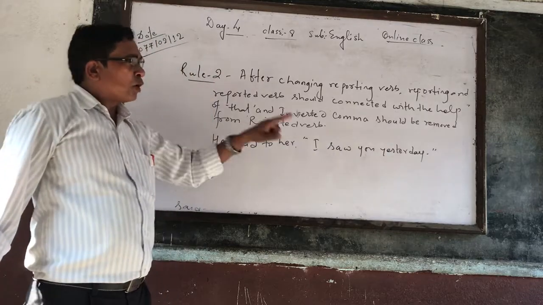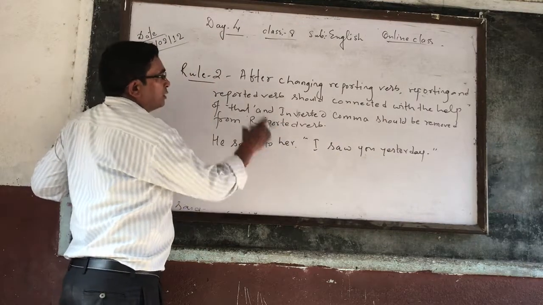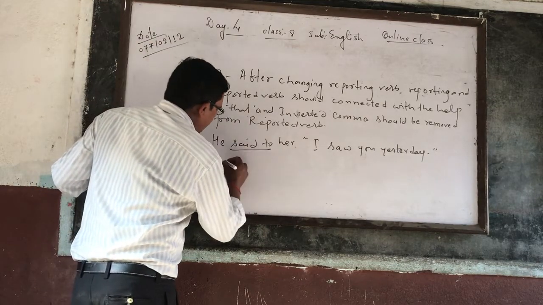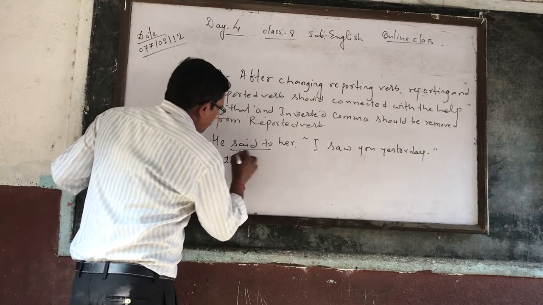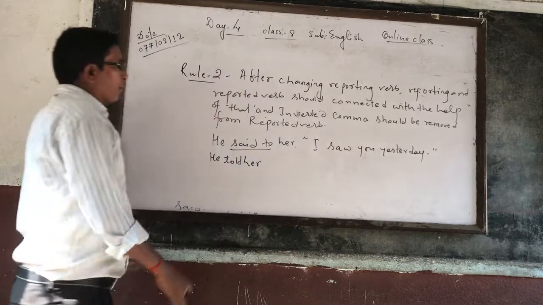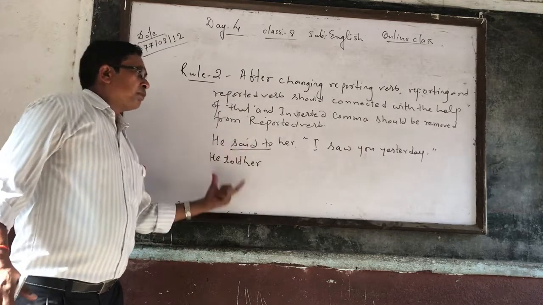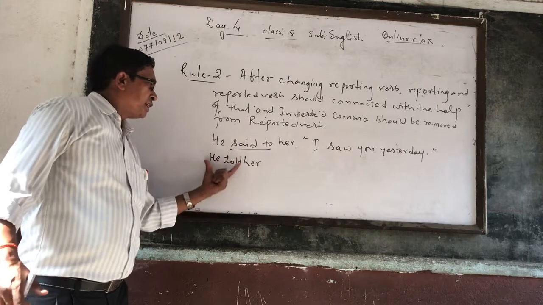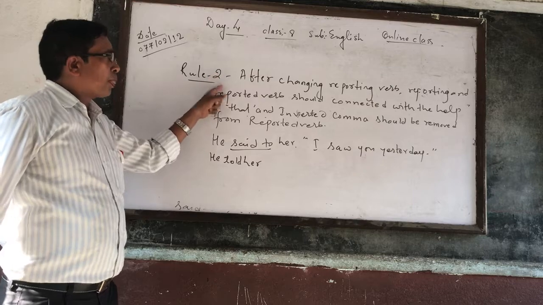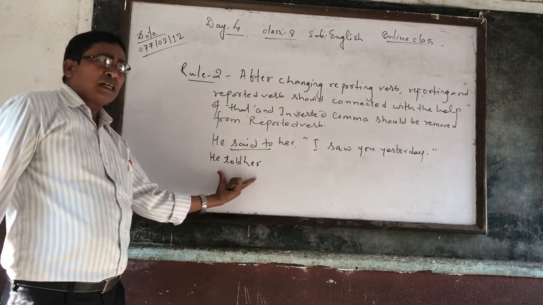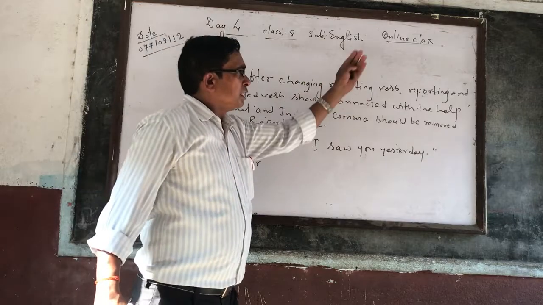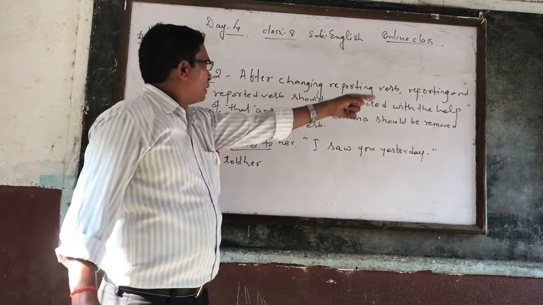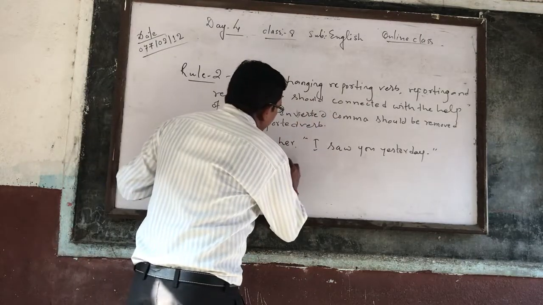That's why according to number 1, if there is said to in the reporting verb, into what do we change it? Told. He said to is changed into he told her. This is rule number 1: first of all you change the reporting verb. Said to should be changed into told. After that, according to number 2, after changing the reporting verb, he said to her and I saw you both should be connected with the help of that. So you can give here that.